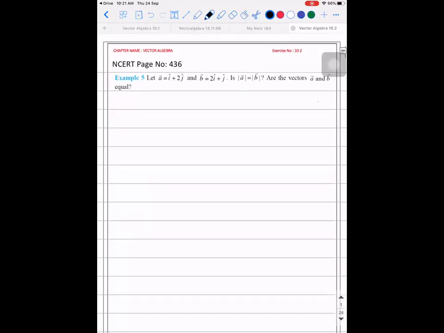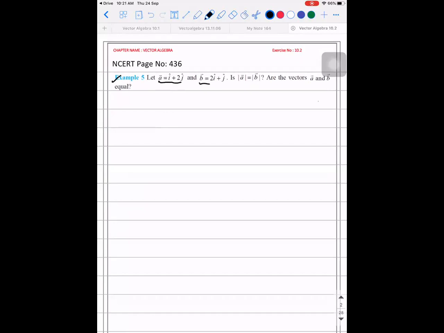See, fifth one. A vector is equal to i cap plus 2j cap. B vector is equal to 2i cap plus j cap. Is magnitude of A vector equal to magnitude of B vector? Yes or no? For you to tell yes or no, you need not solve. Look at the coefficients. 1, 2, 2, 1. Yes.